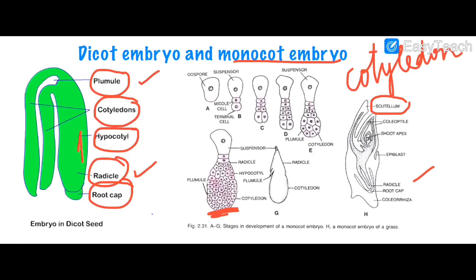Then it has one more, that is coleorhiza. What is the role of it? It is enclosing radicle and the root cap. Then one more different structure you will find, that is coleoptile. Coleoptile is a sheath enclosing plumule. Here is a plumule, that is shoot apex, right? Plumule and a few leaf primordia. So this is how the embryo of the dicot and monocot is different from each other. Thank you.